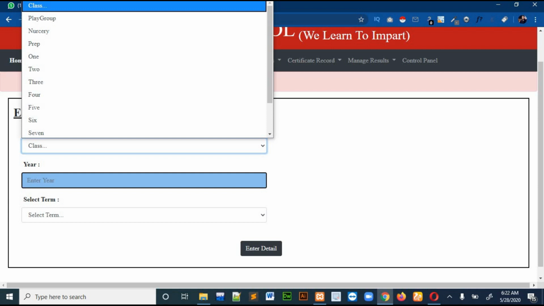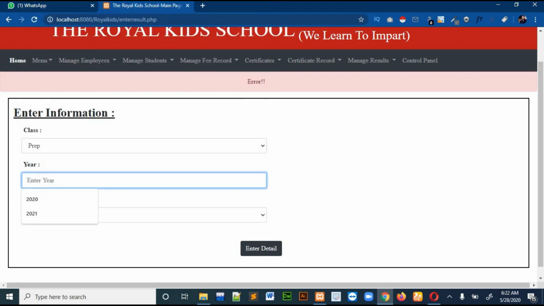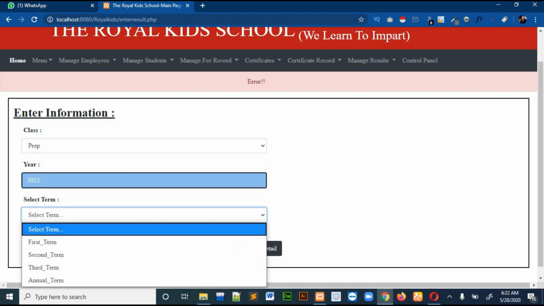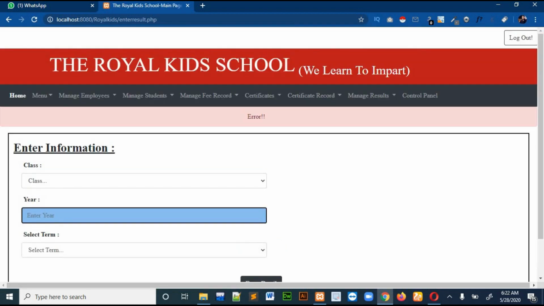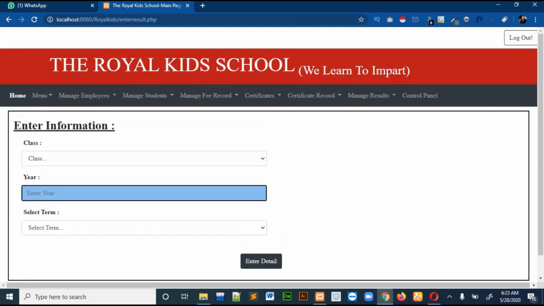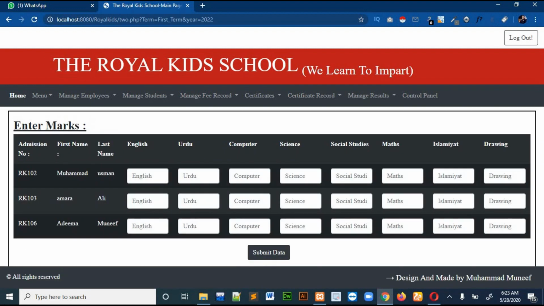So let me just enter a new year over here, 2022, for the first one. Yeah, it was not working because there is no student in the prep class. Okay, so you can see that there is a nice looking page where you can enter the marks.